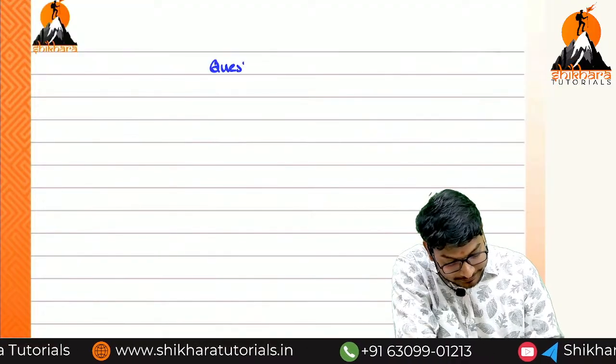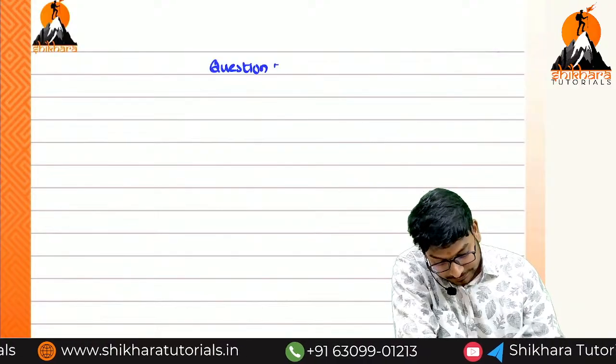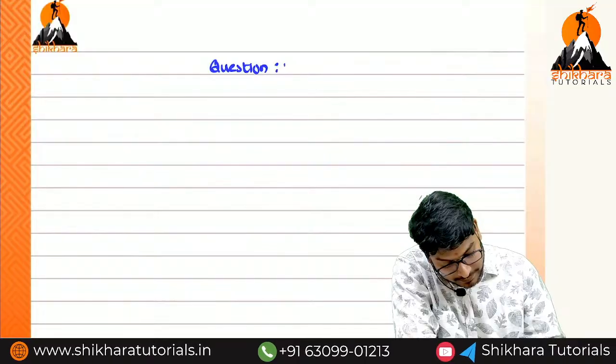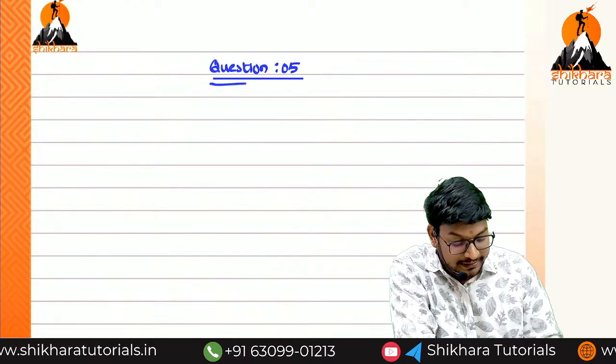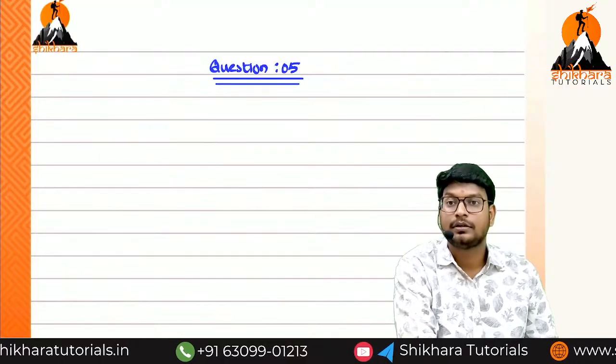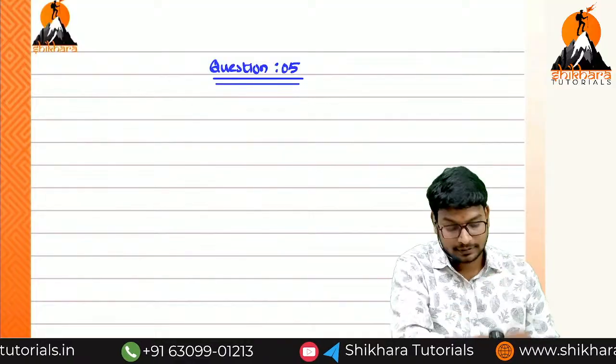Question number 5. How many entries are same? Entry number 1, 2, 3 and 4 are same. So write that one.